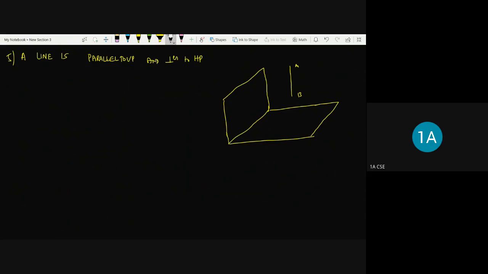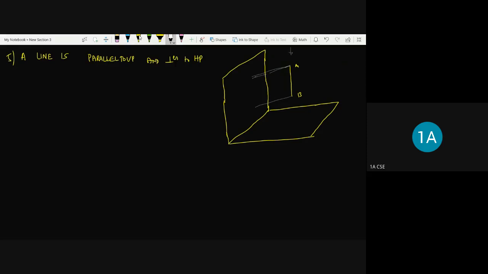So the distance from the vertical plane of this point A. I'll show you here. Right. So I'll project this point A onto the vertical plane. Both are at the same distance.